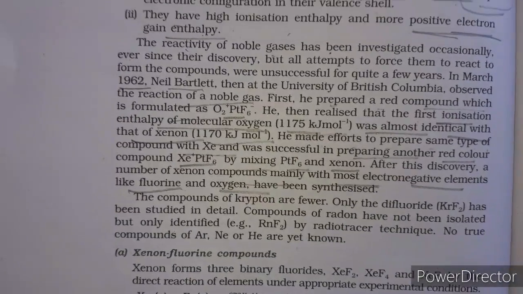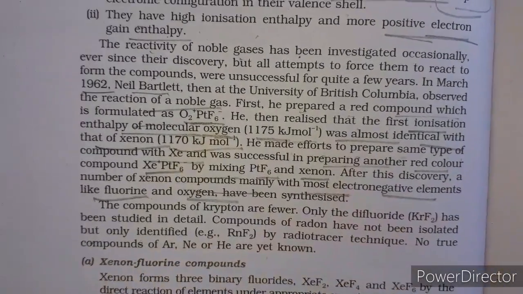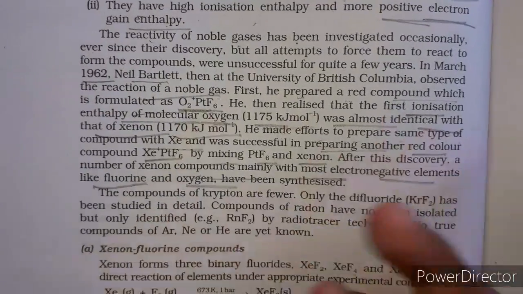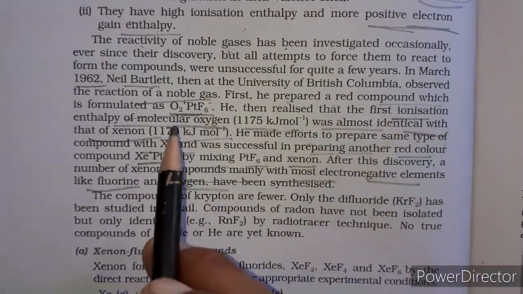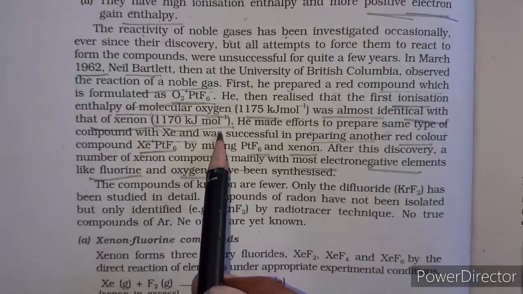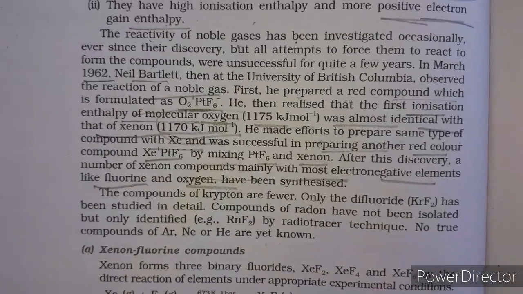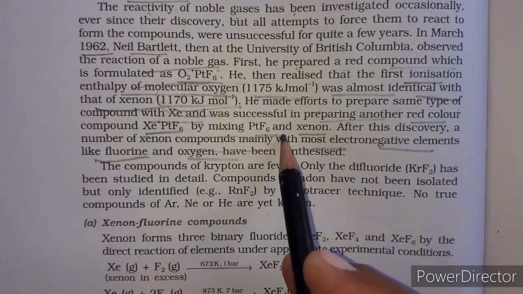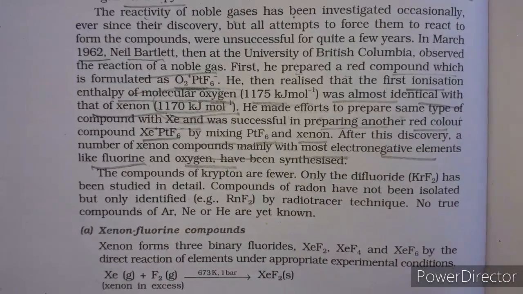So इस केस में, there are two reasons. एक तो atomic radius, xenon का atomic size is almost equal. Second point कि ionization enthalpy, that is almost same for xenon and oxygen. So that's why they react xenon with platinum hexafluoride. That's why they form a number of compounds.